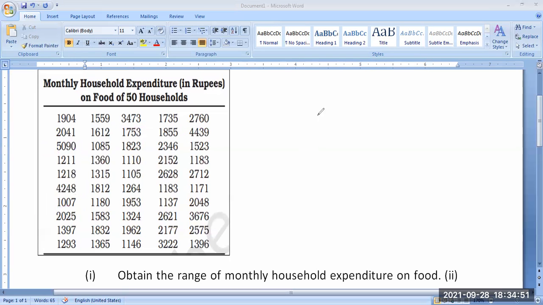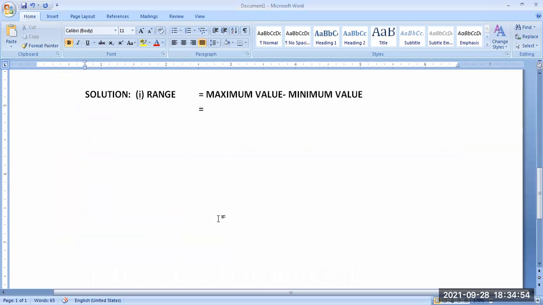So what is the maximum value? 5,090 minus 1,007. What is the answer now? 4083. Is it correct? So 4083 is the correct answer for the first one. You understood now? Yes, sir. This is what you mean by saying range.